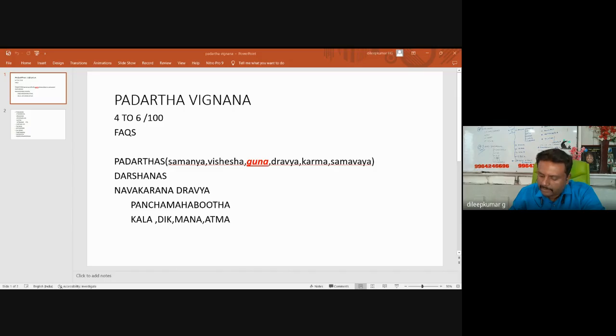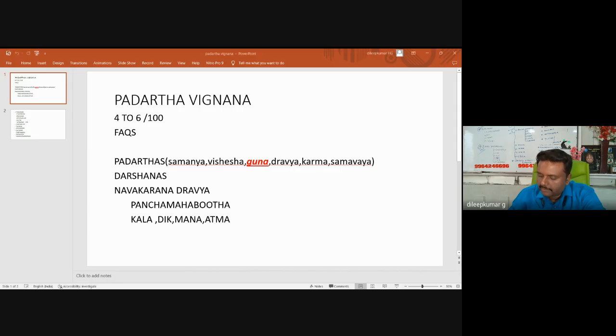But in some places they have given 3 pramanas. So according to Vaisheshika Darshana, somewhere else 3 pramanas are given. But actually it has only 2 pramanas, Pratyaksha and Anumana. So don't write 3. Only 2 pramanas according to Vaisheshika Darshana. Total number of padarthas according to Vaisheshika Darshana are 6, just like Ayurveda.